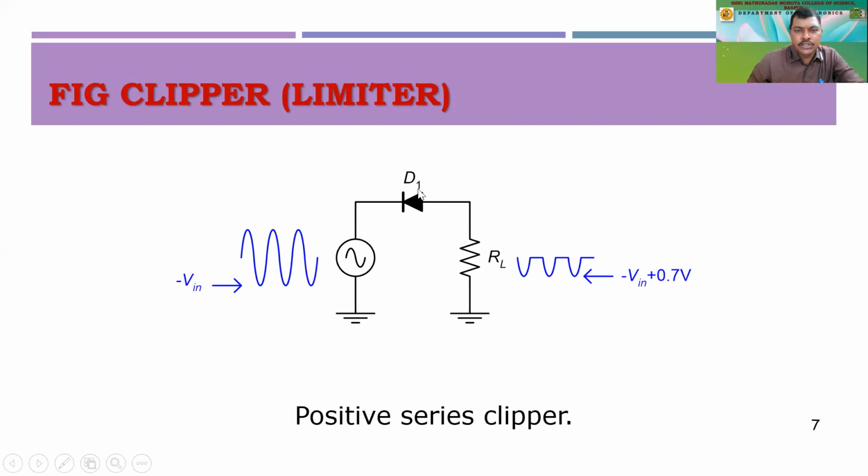So we have just changed the polarity of the diode. We have connected this diode in reverse bias. Always remember the arrow of the triangle of a diode shows the direction of flow of current, right? So it is showing you the reverse bias in the source. As soon as we have connected this, only the negative half cycle is going to come across this load resistance, subtracting the 0.7 volt which is supposed to be dropped across this device.